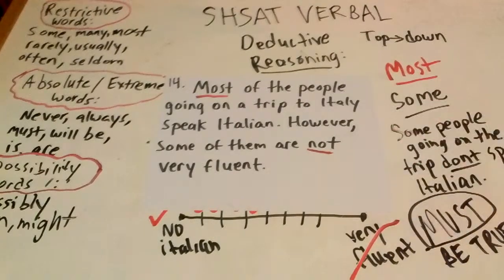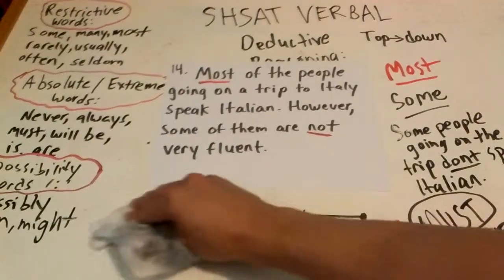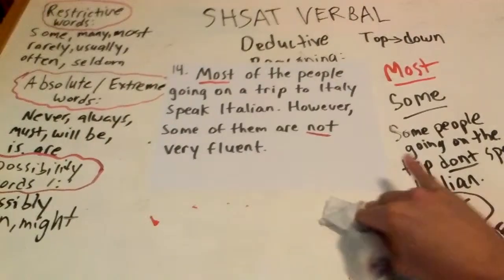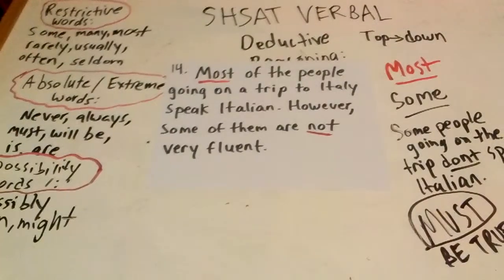And then let's look at that second part. It says, however, some of them are not very fluent. Now that's a tricky one. That's the part of the sentence it's hard to make a complement for, but we can still watch. So let's move this up. We didn't do this last time. We were able to even solve it without making a complement, but if you wanted to, you could.